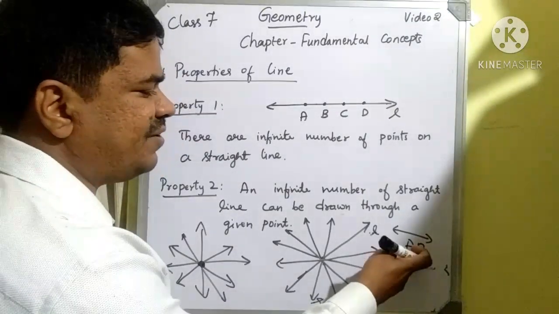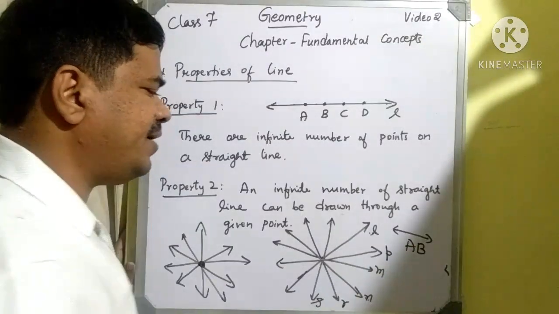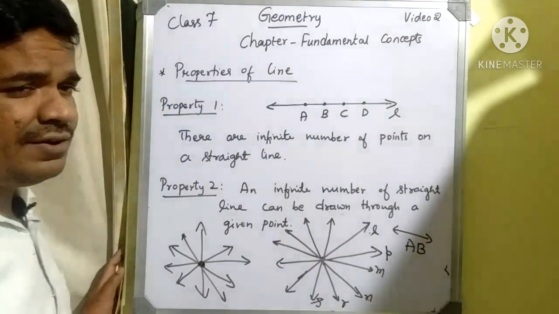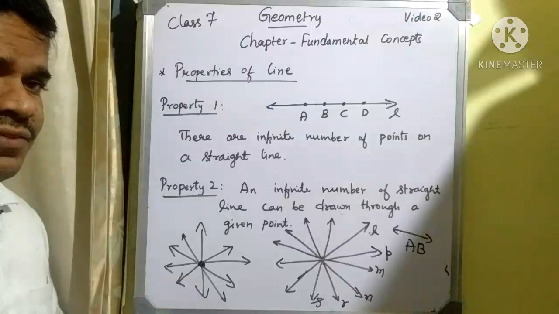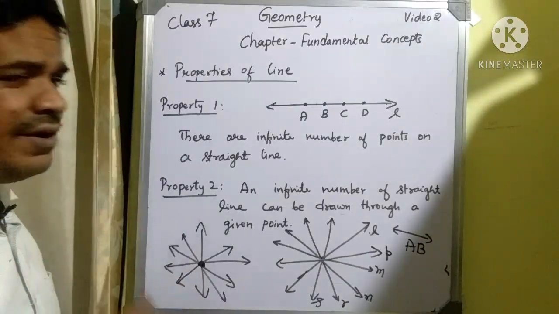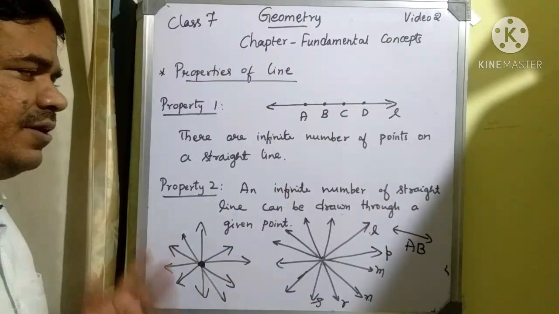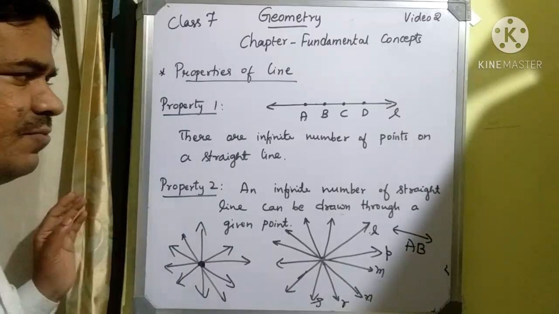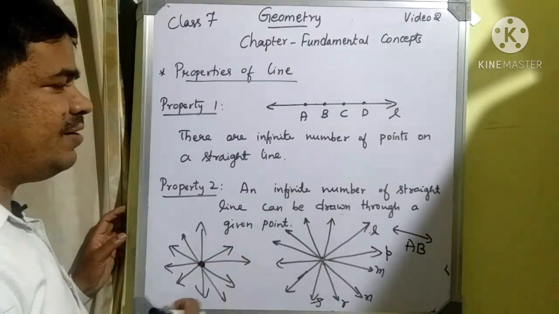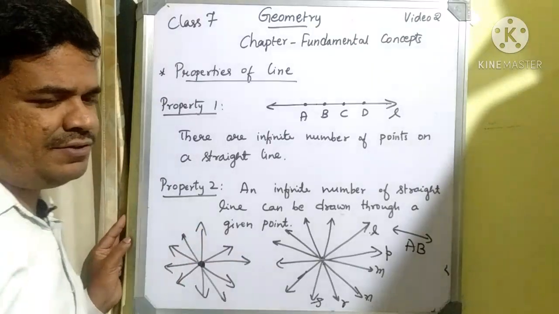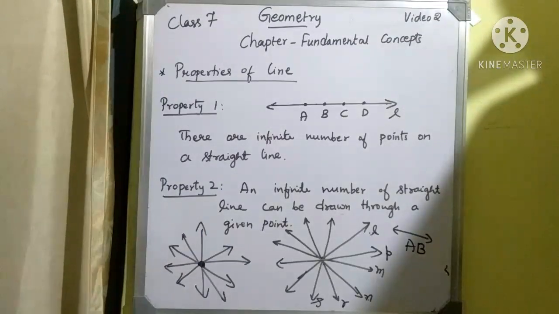This is how you represent the lines. The main thing the second property tells is that you can draw an infinite number of straight lines through a given point. This is what we are learning from the second property. Next we will move to the next property.